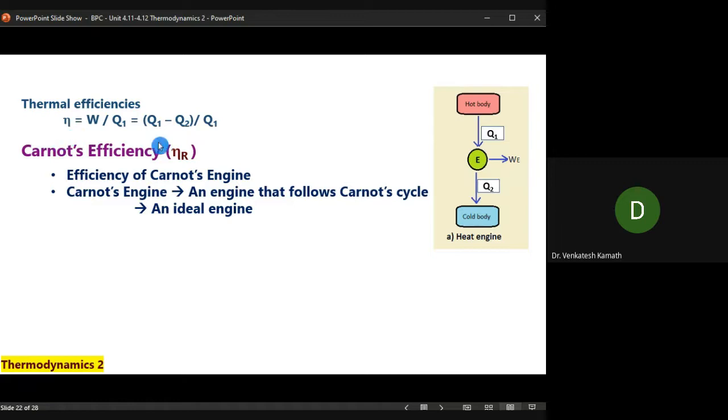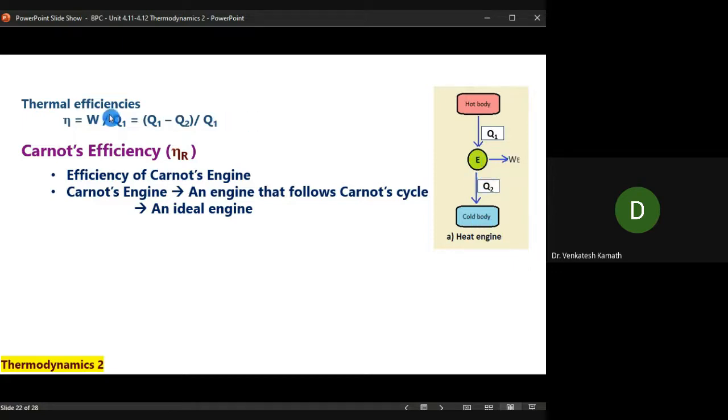Now, the thermal efficiency of any engine you take, by default, we can define as output by input, W by Q1. By energy balancing, Q1 equals W plus Q2. So in simple terms, W is equal to Q1 minus Q2. Some amount of energy is in, some amount is lost, and the difference must have done the work.